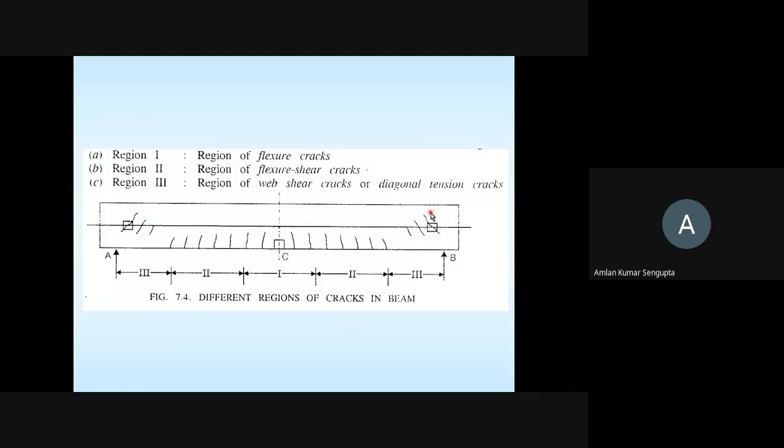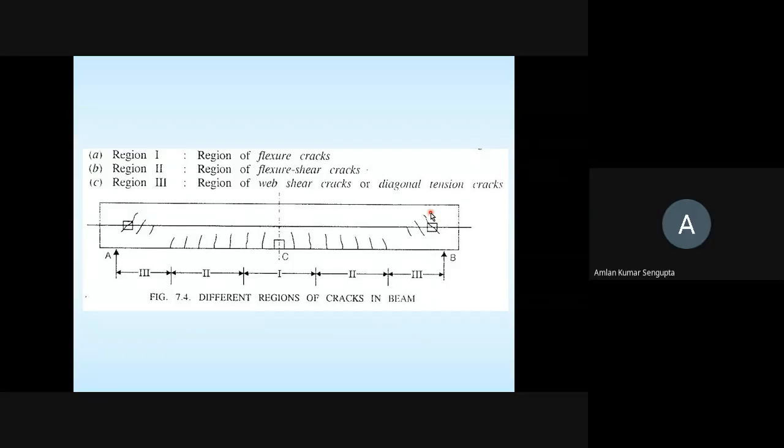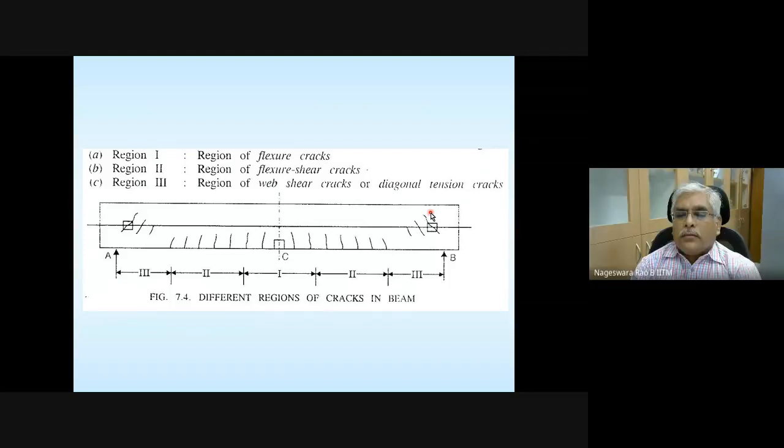Based on the diagonal crack, the concept of inclined bars for stirrups, or bent-up bars, is used. But for convenience, typically we use vertical stirrups. Okay. Any questions?